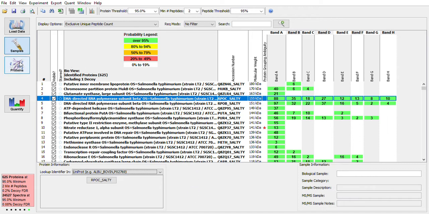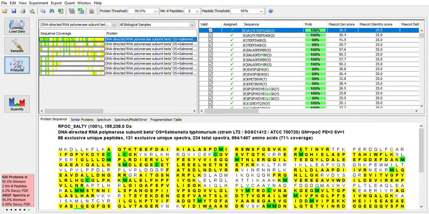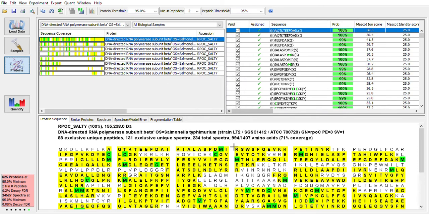So within this software, we can also go to what's called the proteins view. So if we click on this tab, it will take us to a screen that looks like this. And this screen is a little bit more complicated, and we have these 3 different panels that are all sort of interconnected. So we start with this panel right here, and what this panel reflects is it's telling us which protein and which sample we're looking at.